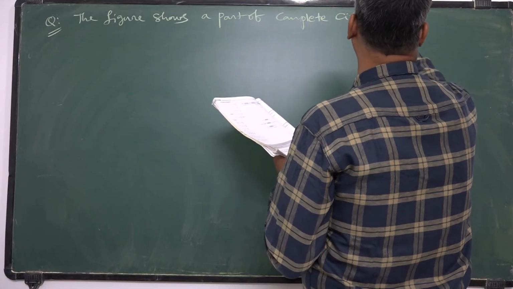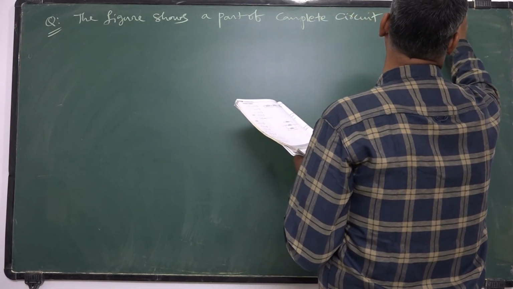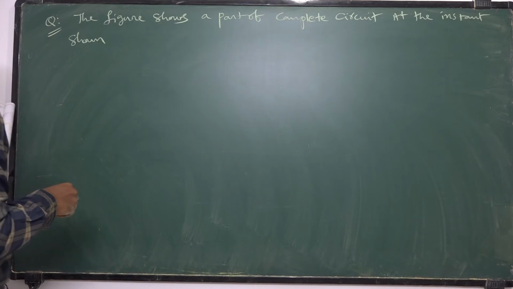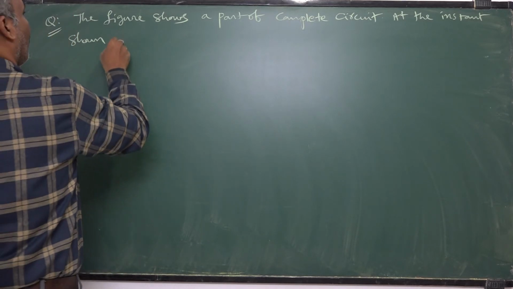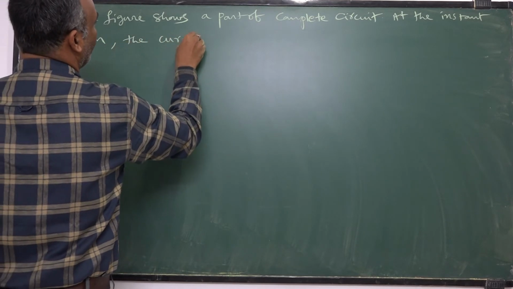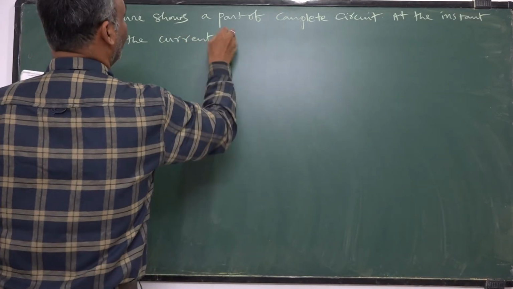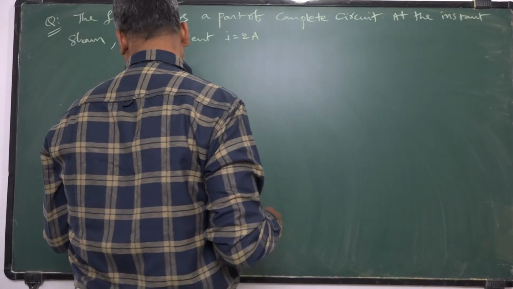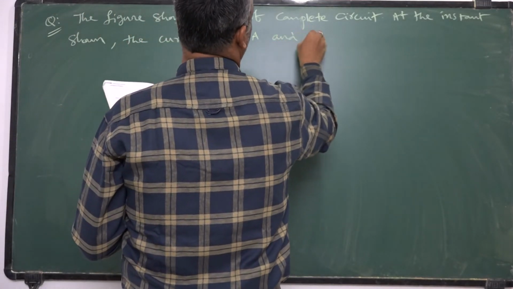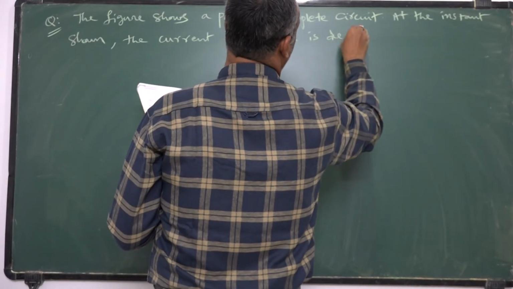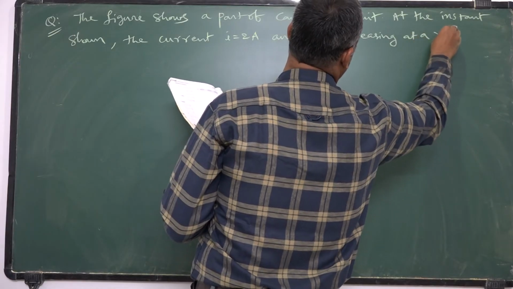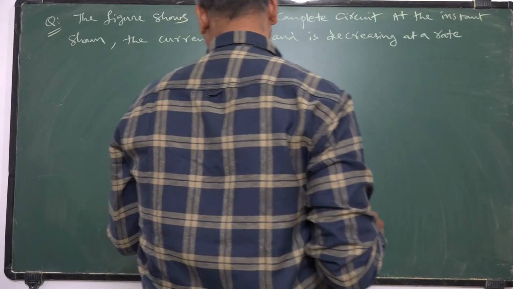At the instant shown, the current I is equal to 2 amperes and is decreasing at a rate